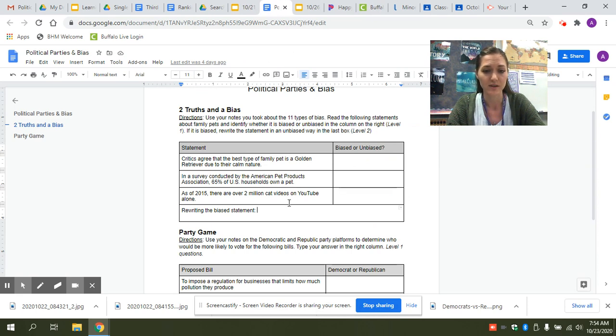So you're just going to read through these, looking for those red flag words that would make a statement biased, identify it as either biased or unbiased, and then take that one biased statement and rewrite it so that it would be unbiased. Okay, so you're going to rewrite it, taking out those two biased words.